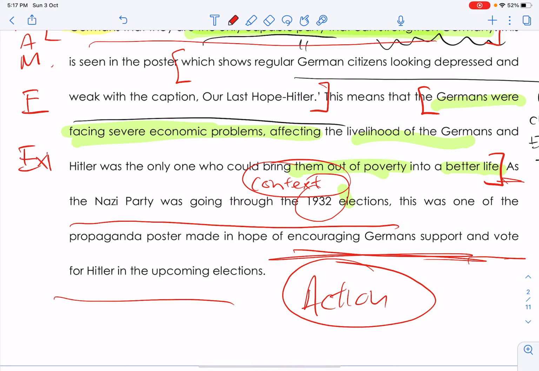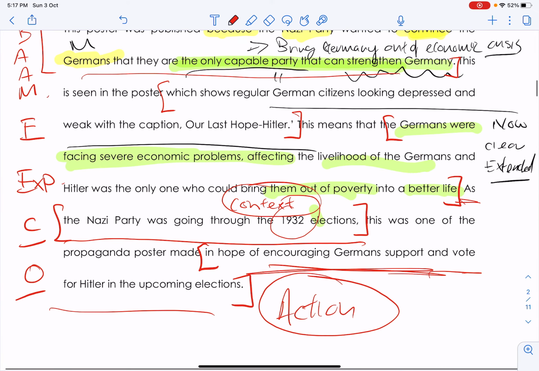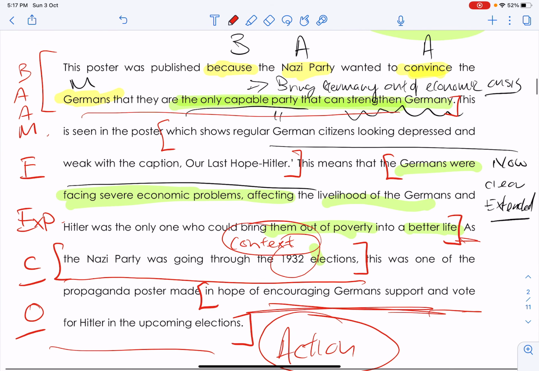So explanation is here. Next is my CO, context. So what's context? 1932 elections were happening. Finally, my outcome. So what if the elections are coming? So therefore, the author made this in hopes of encouraging Germans to support and vote for Hitler in the upcoming elections. Here is my outcome or action. All right, and I have successfully fulfilled all the criteria. I can get the maximum marks for this question.